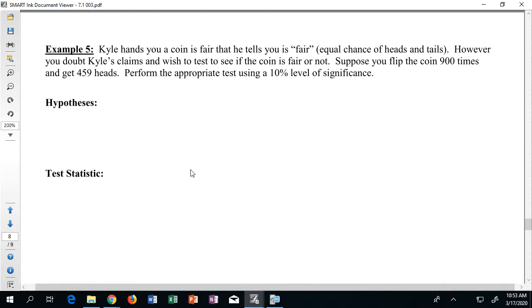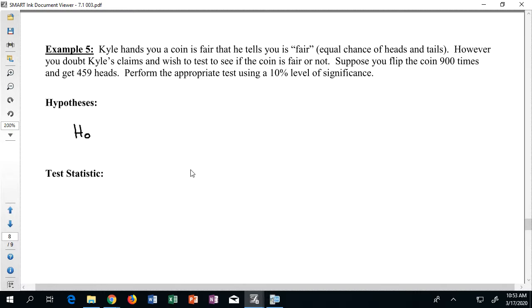Well, let's say you get 459 heads. Well, that's more than expected, right? I mean, you were thinking it should be about half-half if it was fair. So maybe that's evidence that I didn't give you a fair coin. Or maybe that just happens by random chance, and don't get all worked up. I probably didn't lie to you. Well, again, these are our two hypotheses. So let's go ahead and start writing this out.